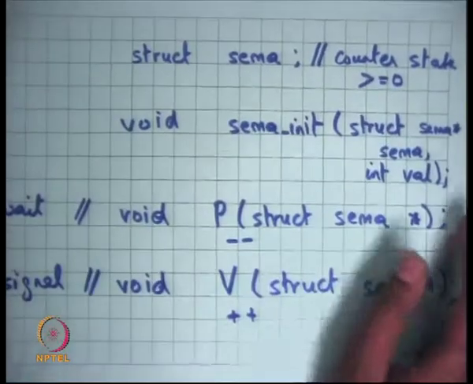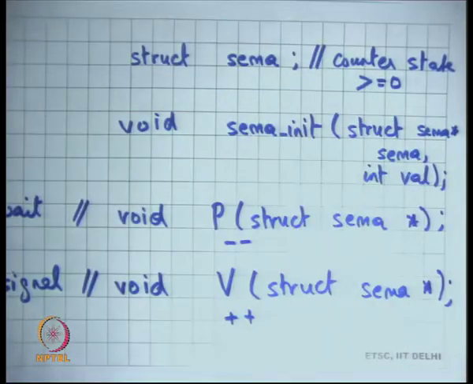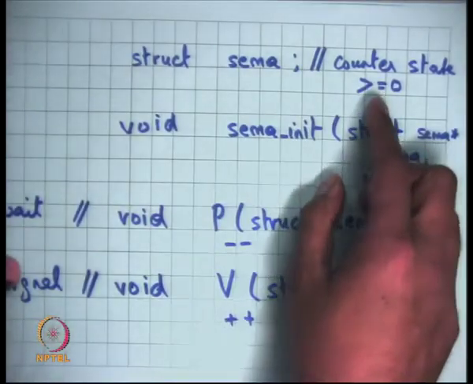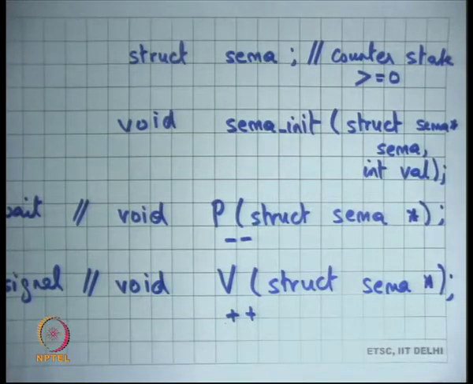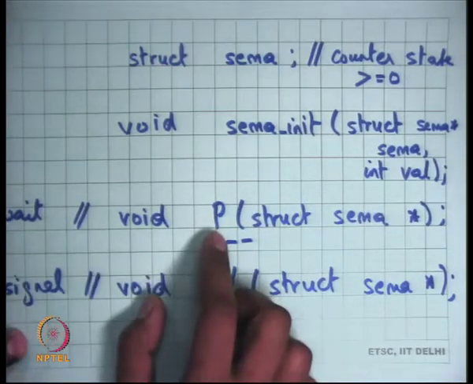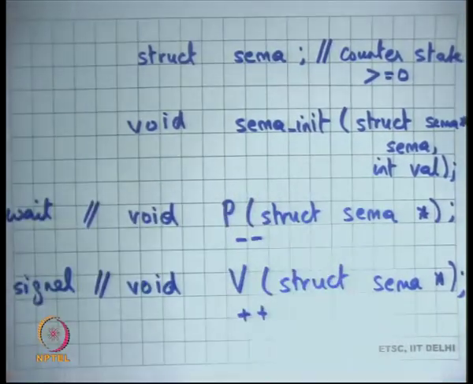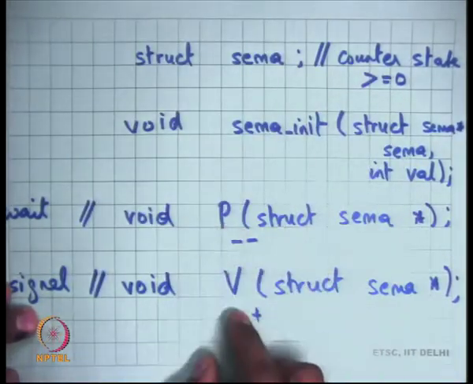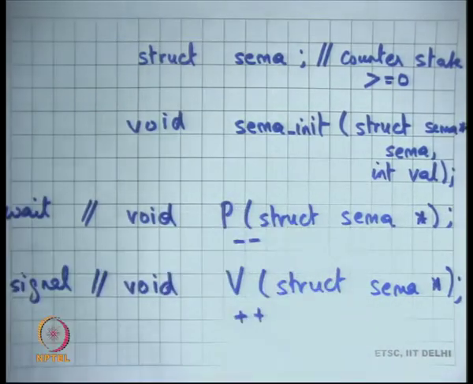So let's look at the abstraction once again. We have a type called sema. It is a stateful type in the sense that it has a state, and the state is the counter, and the counter must be greater than or equal to 0, non-negative. Then there are these 3 functions that you can use on the semaphore. In many ways semaphores and condition variables look a little similar, because condition variables also had a wait function and a notify function, and one may be tempted to say, oh, P looks very similar to wait and V looks very similar to notify.